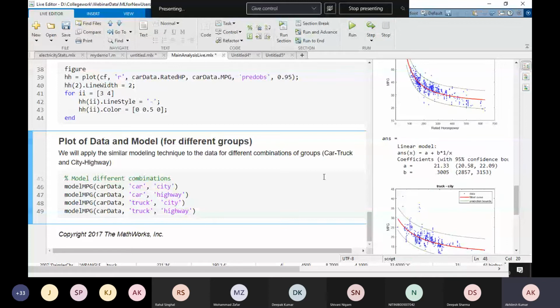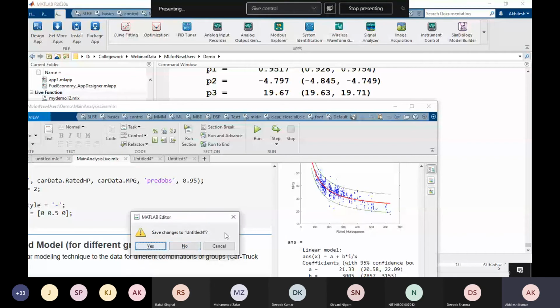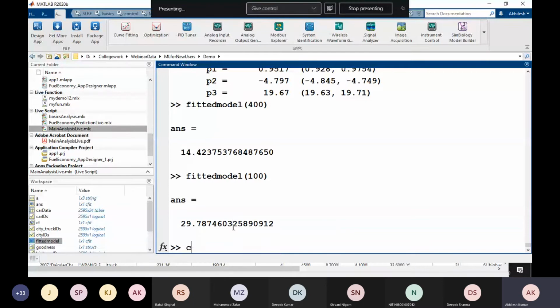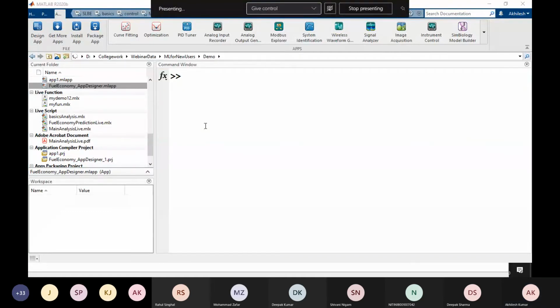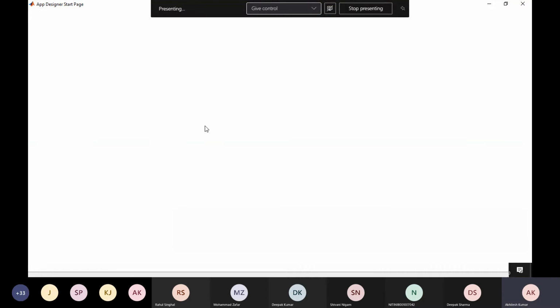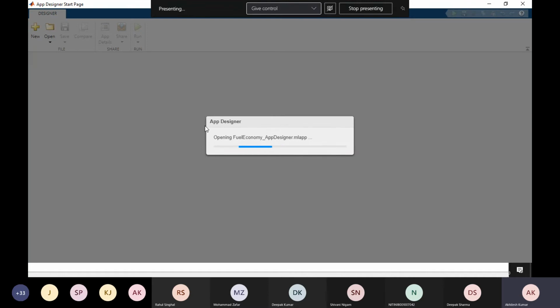Okay, next, how to create apps for this. Let's say I want to share with my colleagues. I don't want my colleagues to see all these codes, and I just want to share the apps with them. Okay, so let me open one app for you first of all. The complete solution I'm showing you. We started from the basic data analysis, pre-processing, then we generated a mathematical equation for that. Now we are going to see how to create an app.